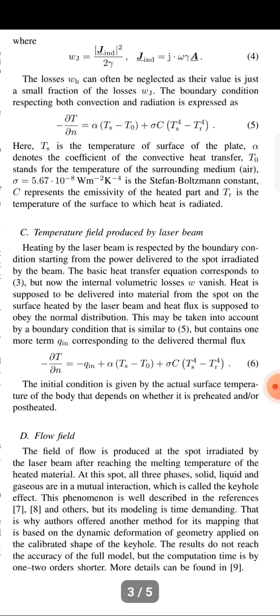Heating by the laser beam is represented by a boundary condition starting from the power delivered to the spot irradiated by the beam. Heat is supposed to be delivered into the material from the spot surface heated by the laser beam, and this may be taken into account by a boundary condition that is similar but contains one more term corresponding to the delivered thermal flux. Initially, the condition is given by the actual surface temperature of the body, which depends upon the preheating or post-heating. The flow field is produced at the spot irradiated by the laser beam after reaching the melting temperature of the heated material at the spot.